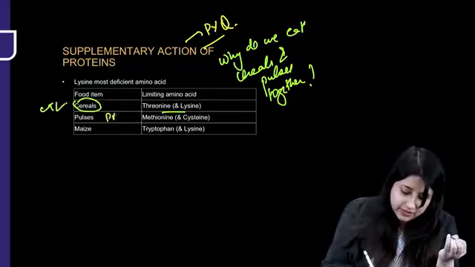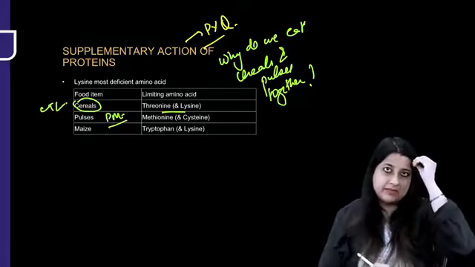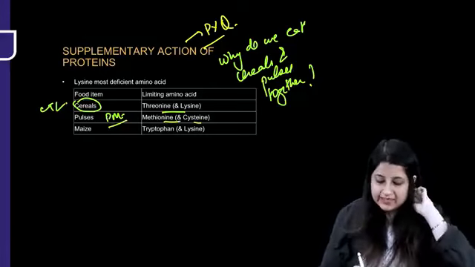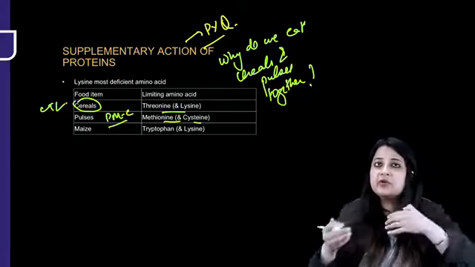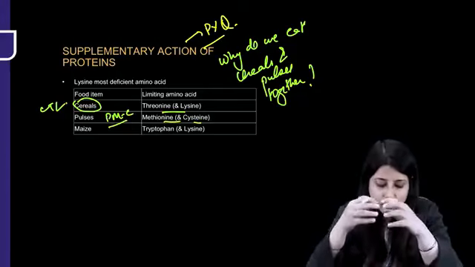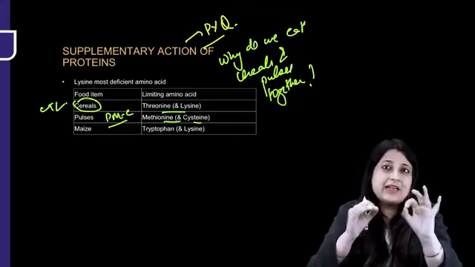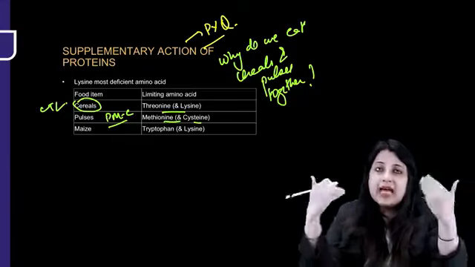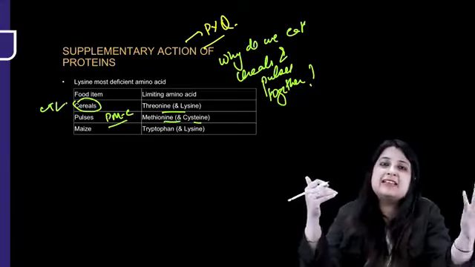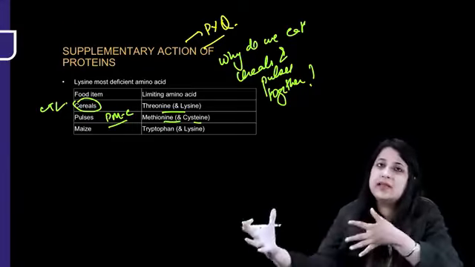Pulses, more important, you have to remember PM, Prime Minister. Pulses, methionine and cysteine, so PMC. Maize, tryptophan and lysine. Now, if you eat dal and chawal together, threonine and lysine is the limiting amino acid in chawal or cereals, and that you're going to get by eating chawal or cereals with pulses.